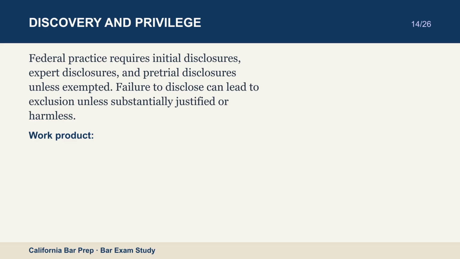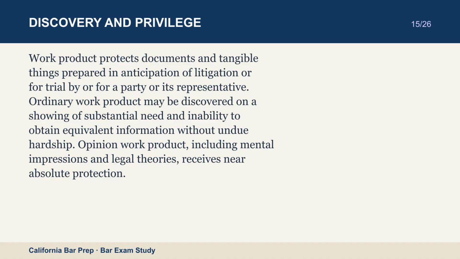Work product. Work product protects documents and tangible things prepared in anticipation of litigation or for trial by or for a party or its representative. Ordinary work product may be discovered on a showing of substantial need and inability to obtain equivalent information without undue hardship. Opinion work product, including mental impressions and legal theories, receives near absolute protection. Privilege.